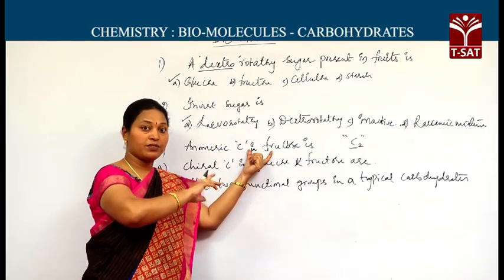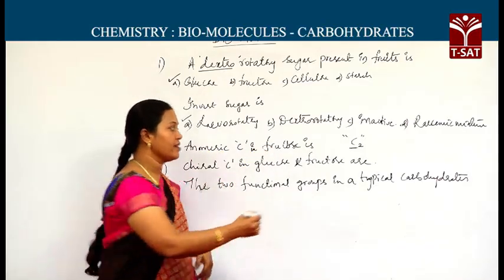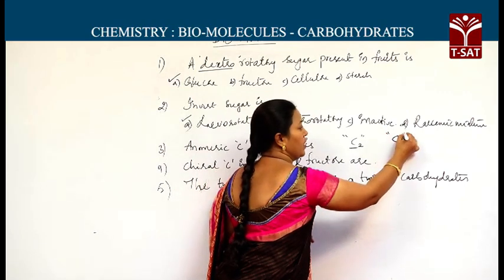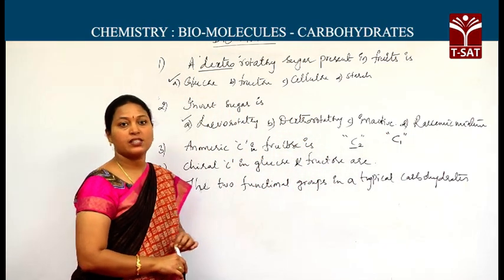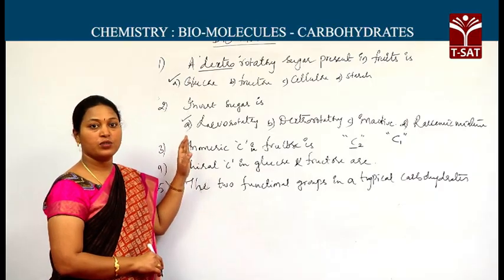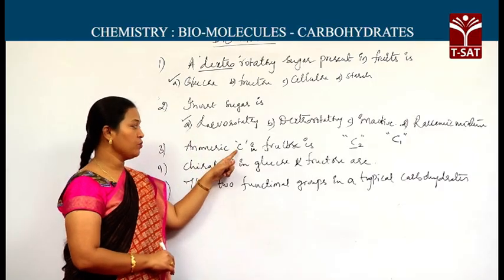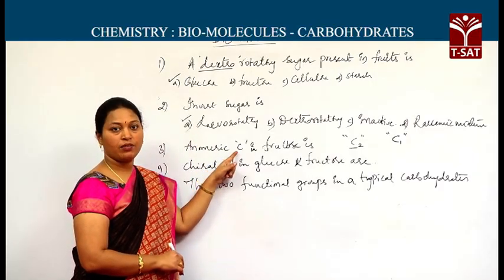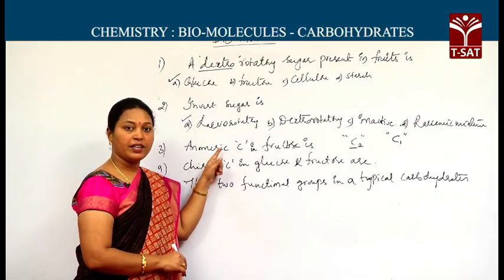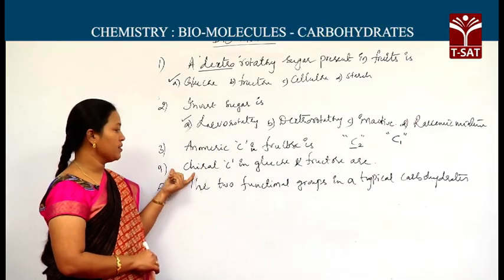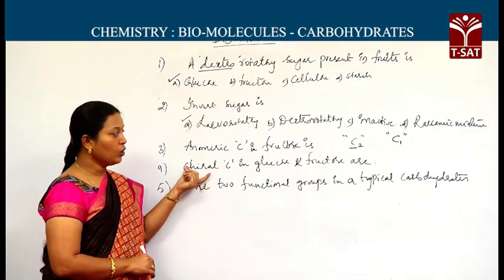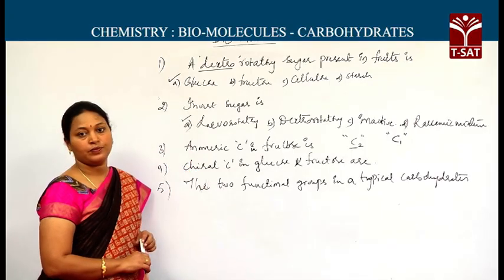If the same question is asked for glucose, the answer is C1. The anomeric carbon in glucose is C1, and the anomeric carbon in fructose is C2. Because at C2, with OH on the right side we can call it alpha, with OH on the left side we can call it beta. Next, chiral carbons in glucose and fructose.